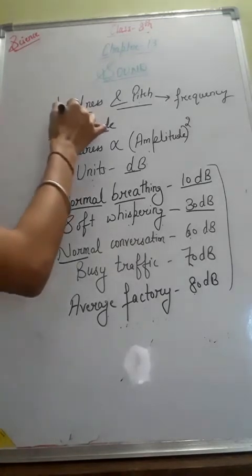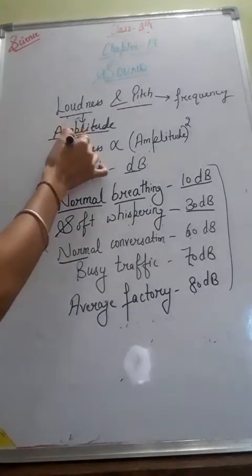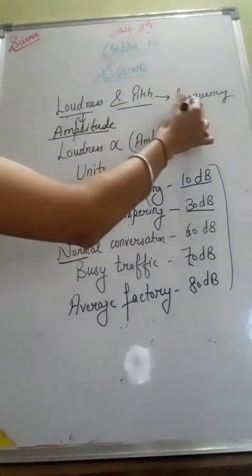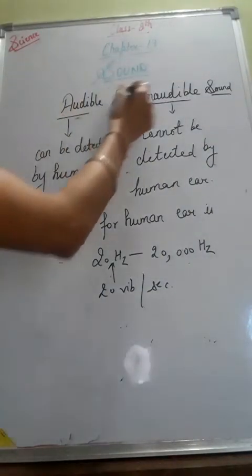So this is what loudness is and what pitch, or shrillness, is. Loudness is determined with the help of amplitude, and pitch or shrillness is determined with the help of the frequency of vibration. Now our next topic is audible and inaudible sounds.